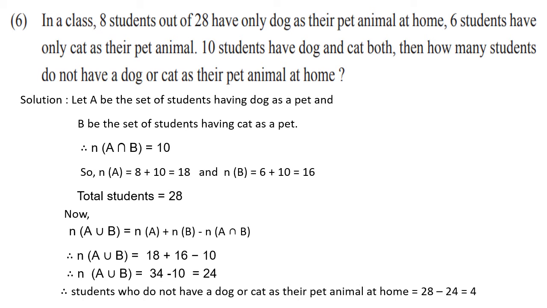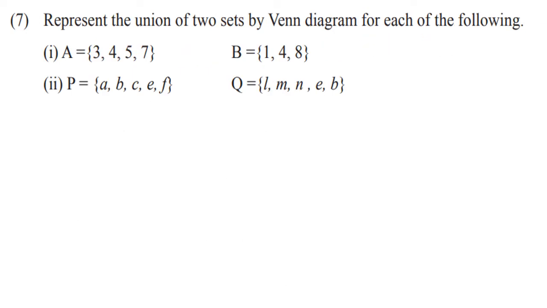Okay. So I hope you must have understood this question. And you must have completed also, because I am going very slow while explaining. Now let us go towards the next question. That is question number 7. Represent the union of two sets by Venn diagram for each of the following. Okay, so here I am going to solve the first one for you, and similarly you will solve question number 2. Okay, it is very easy.